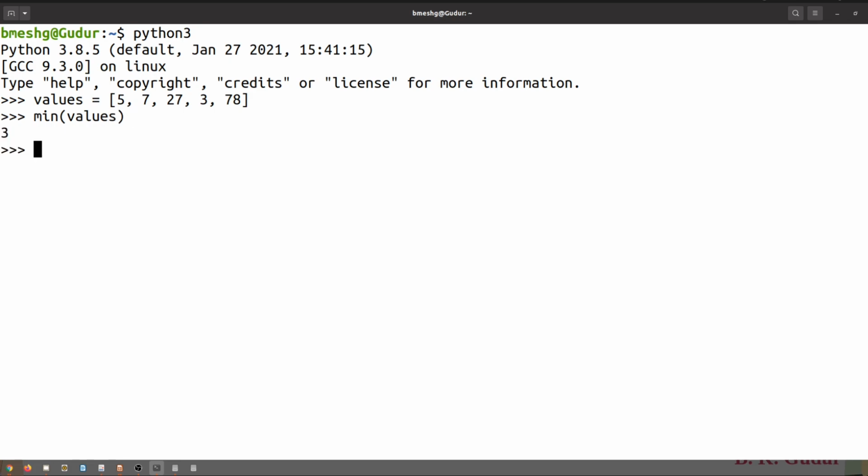You can see, dear students, we need not write any function. There is a built-in function. So the minimum is this, and if this is, for example, minus 27, and if I run, the minimum is minus 27. Hope this is clear to all of you, dear students.